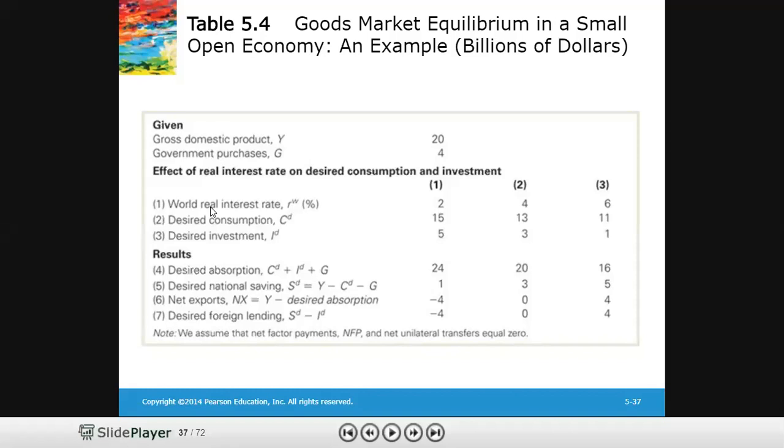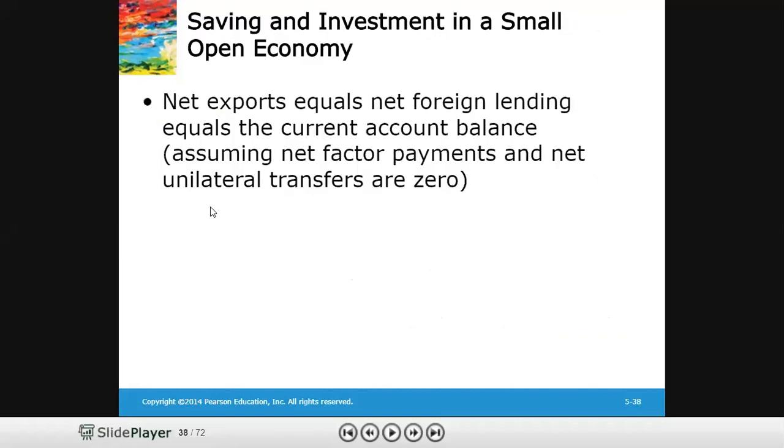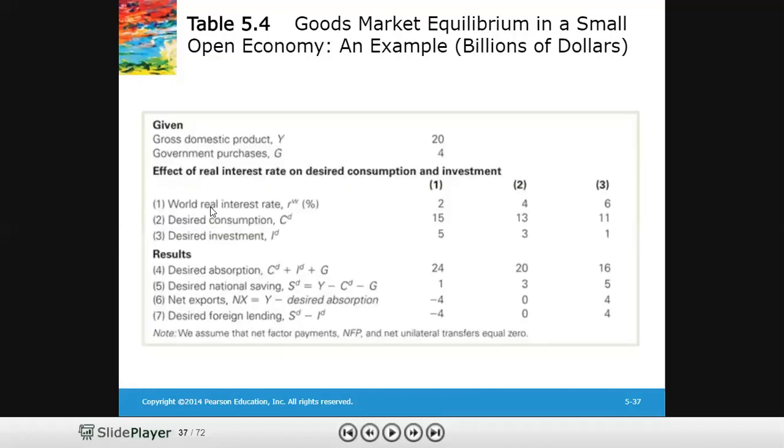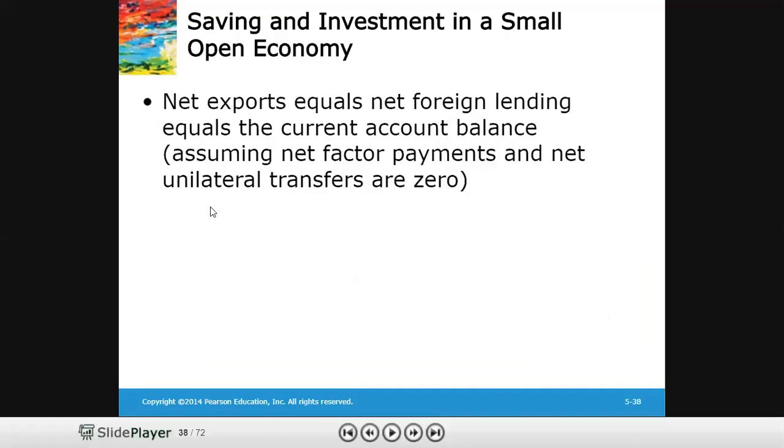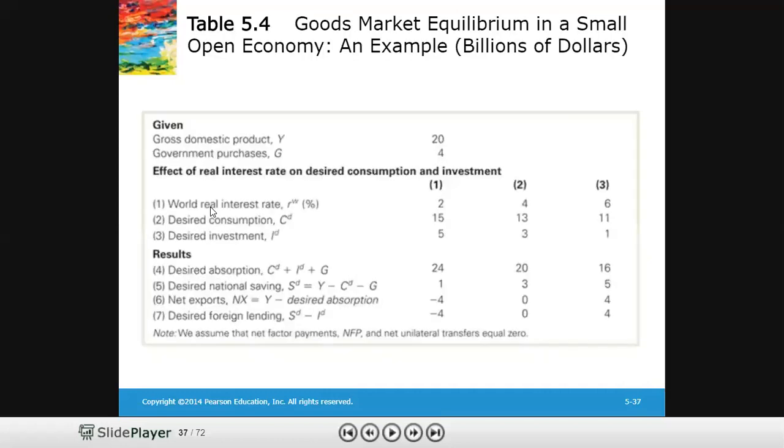If we follow the third column, which represents the real interest rate of 6%, or we would say the world economy has an interest rate of 6%, you would find that at this interest rate of 6%, desired investment is 1 billion, and desired national saving can be calculated. Desired national saving at a 6% interest rate is 5.